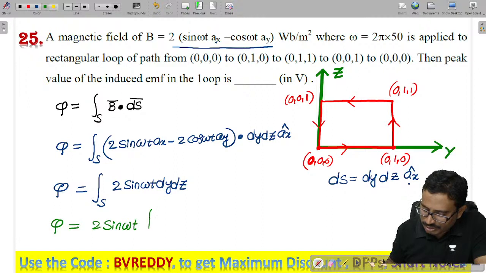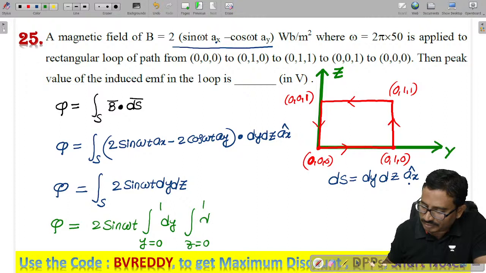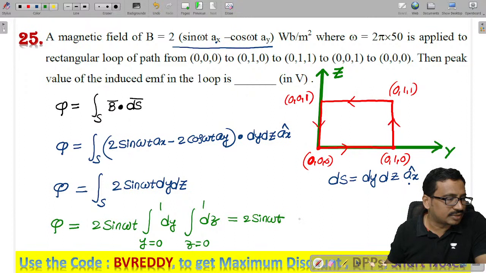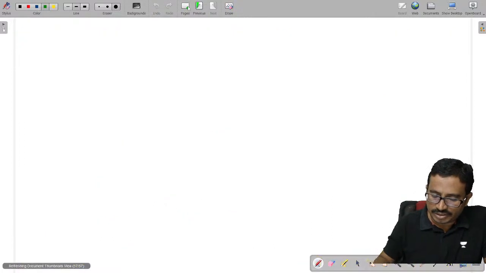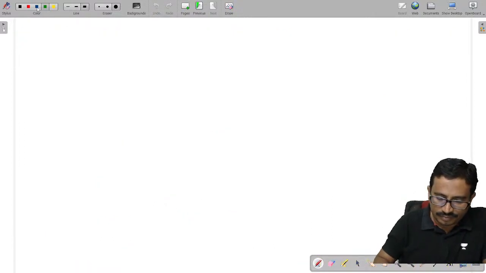The integration is with respect to y, with limits 0 to 1, and z limits also 0 to 1. So my flux is 2 sine omega t. If I know the flux, we can get the EMF.